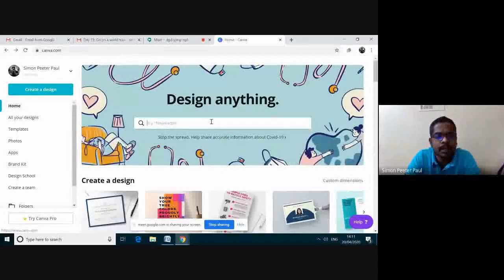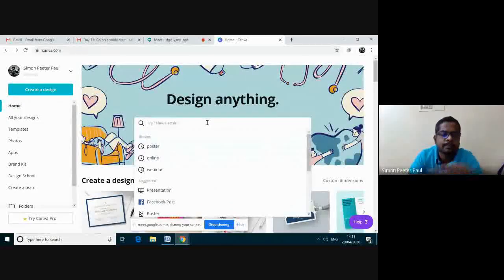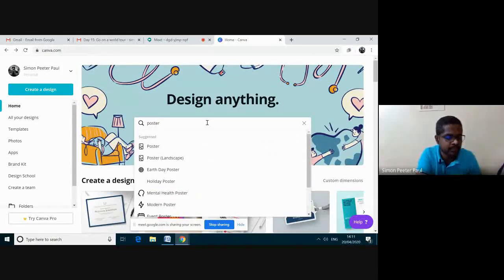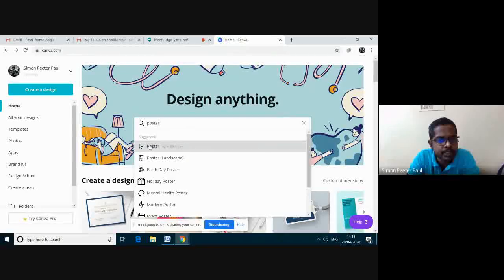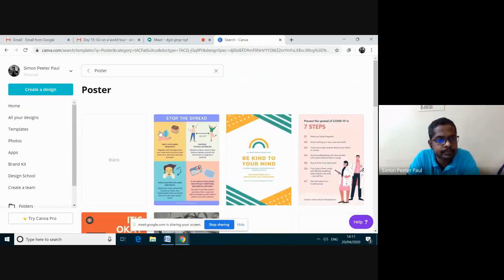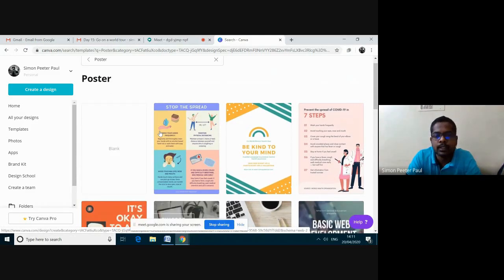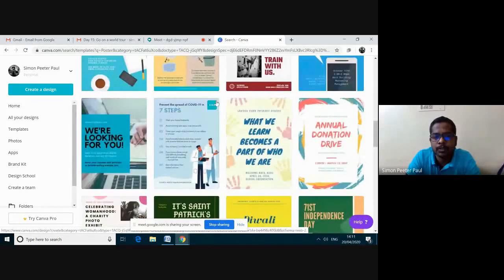Okay, first in the home, I'm going for poster. So I'm typing poster. And then I'm typing poster here. I'm getting here different types of posters.